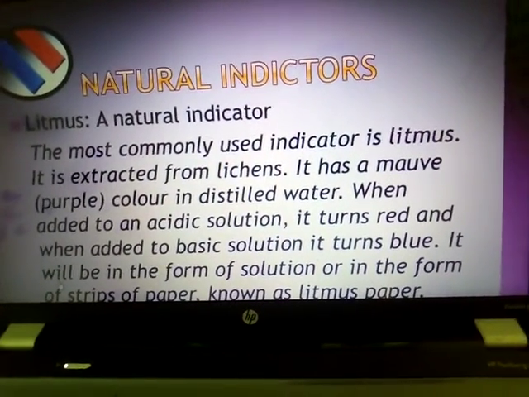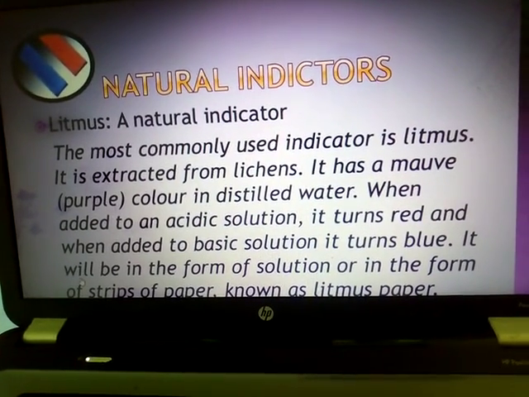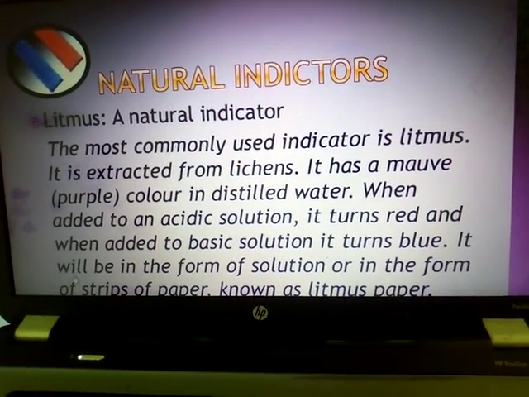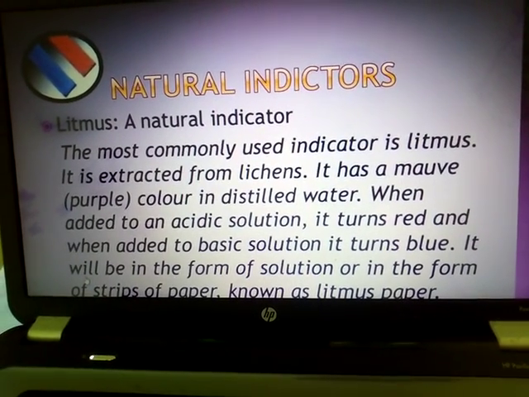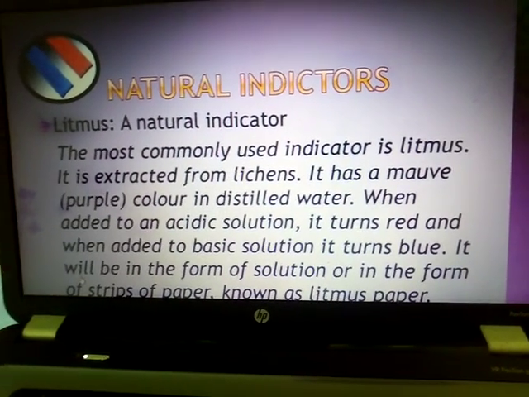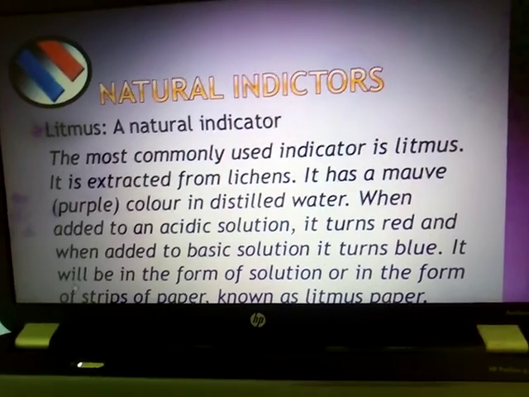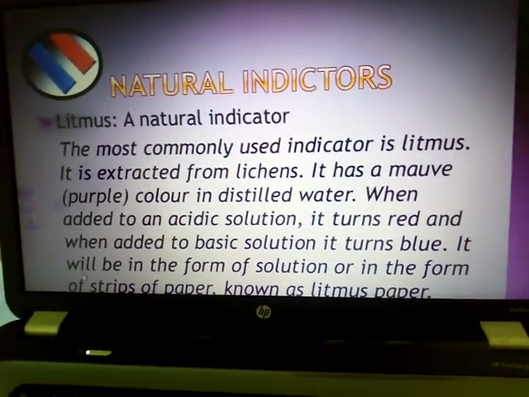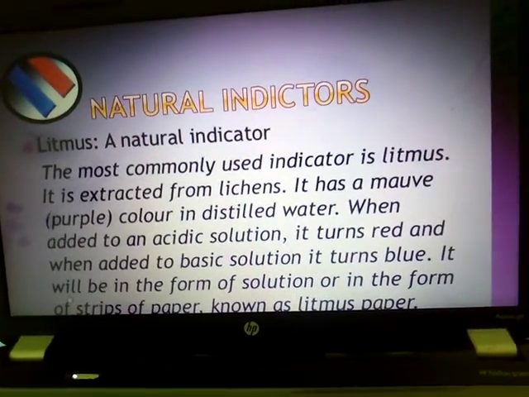So from the body of the lichen, this litmus paper is produced. It is the most commonly used indicator to find out whether the substance is acidic or basic in nature. If the substance is acidic, then this litmus paper, when we put it into the acid, will turn red. And if the substance is basic, then the red litmus turns to blue.